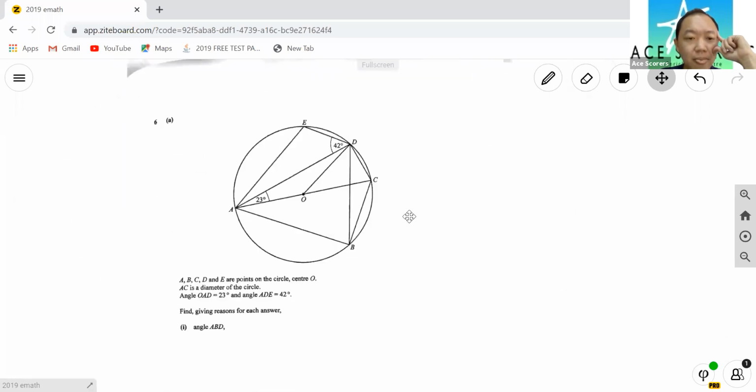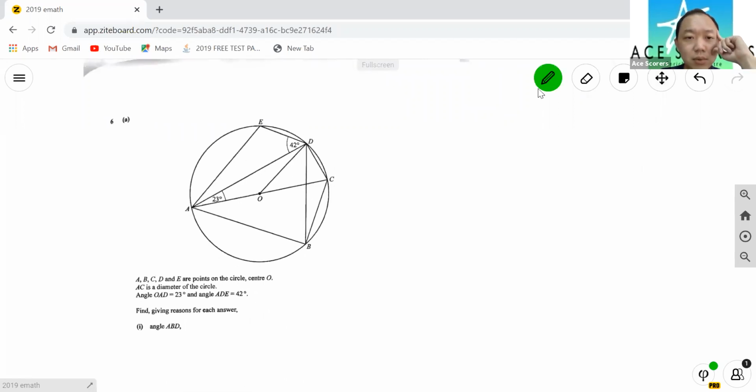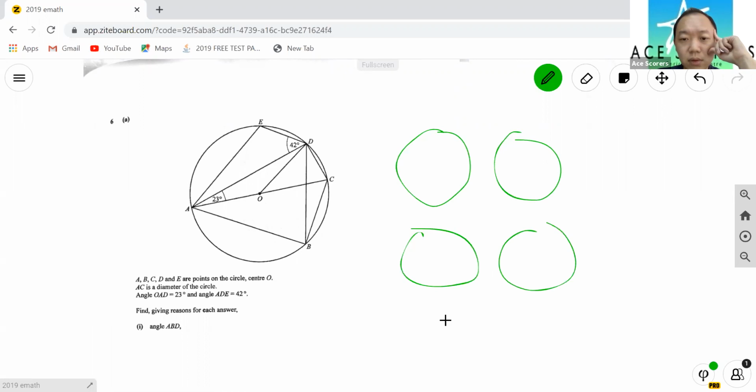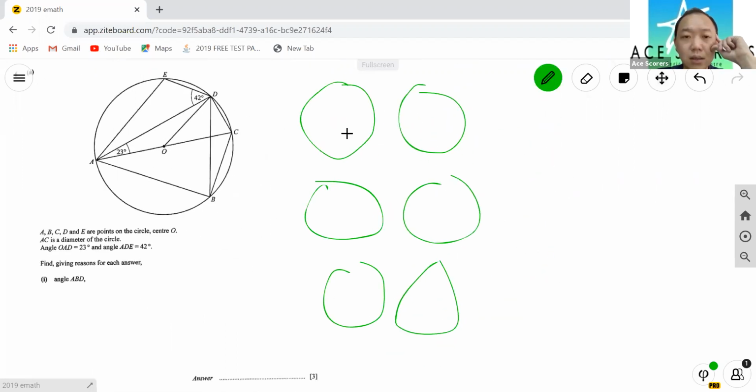Okay, circle. Now the way we do circle, you need to know the six circle properties. What are the 6 circle properties that I always ask you to memorize? Yeah, 1, 2, 3, 4, 5, 6. Now these 6 circle properties must be stuck in our head. Right, first one is the twin angle where this equals this. Next one is the angle at center equal to twice angle at circumference. Right, this is twice of this.